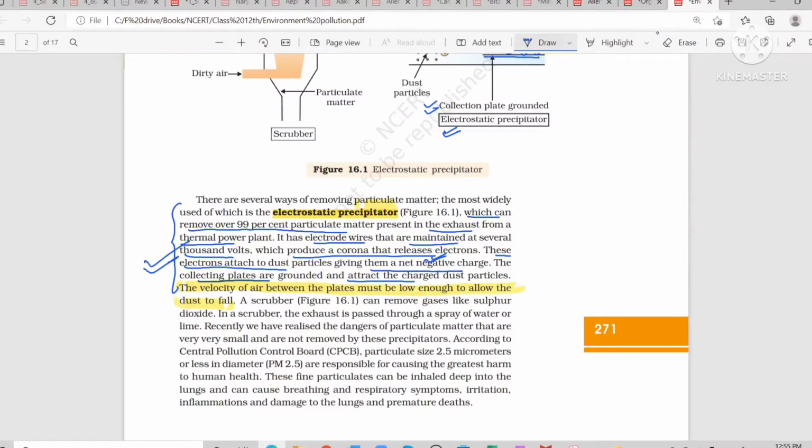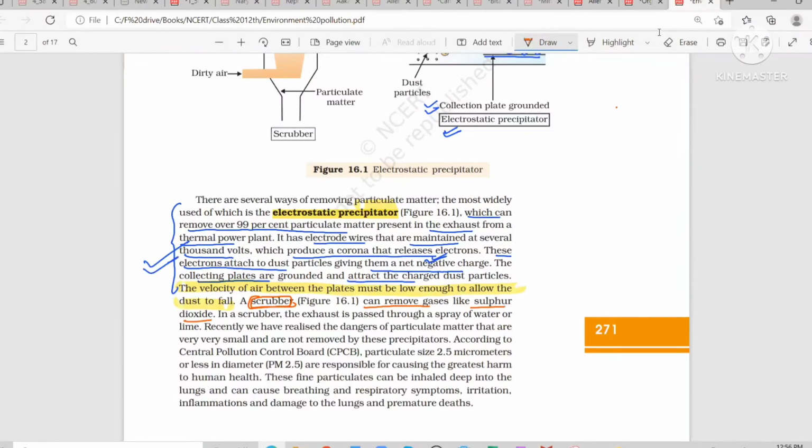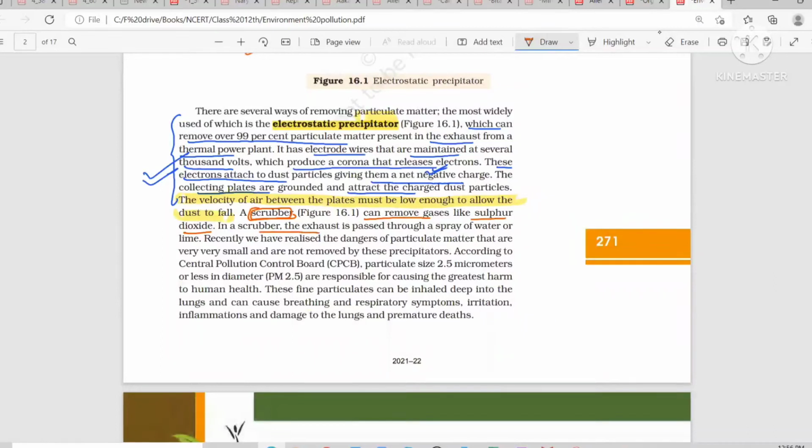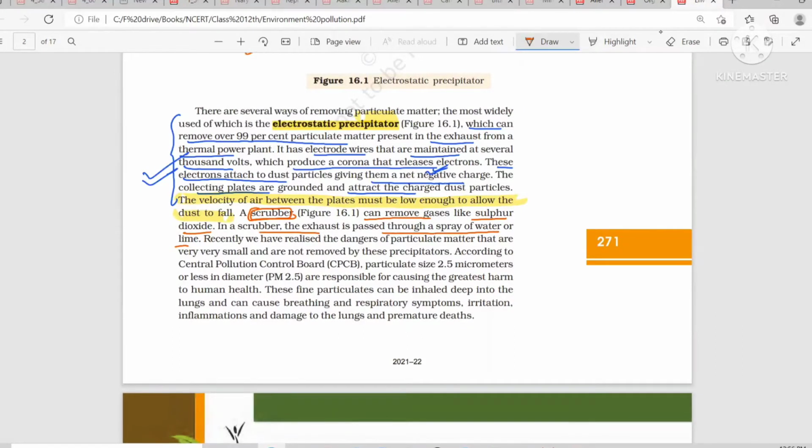Now if suppose the pollutant is gaseous, then a scrubber is used. A scrubber is used to remove gaseous pollutants, for example sulfur dioxide. What is going on? Check carefully. This is the scrubber diagram. Dirty air is allowed to pass through a mixture which contains water or lime spray. Okay, so here the exhaust is allowed to pass through a spray of water or lime. And as a result, a chemical reaction will occur, and a gas will come out which is harmless.